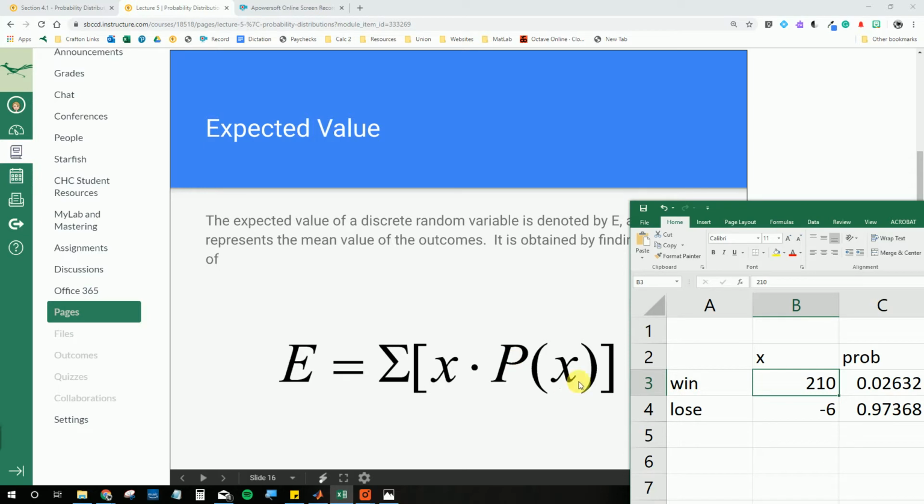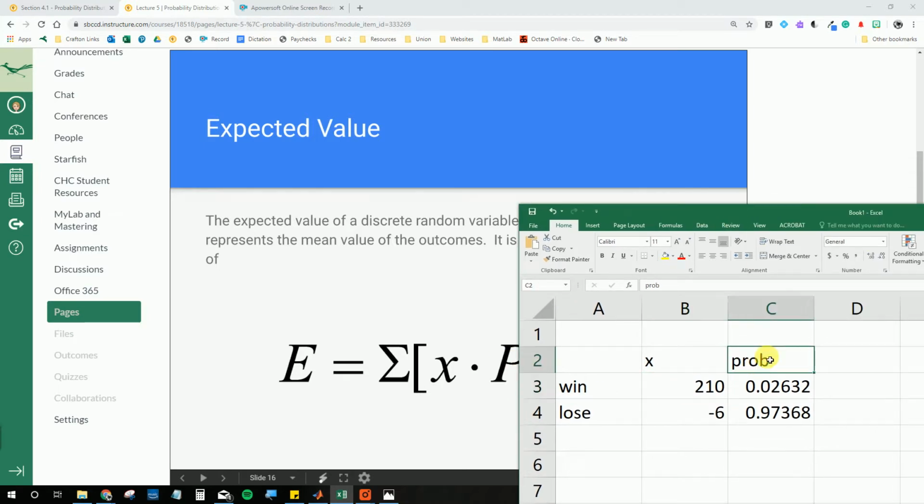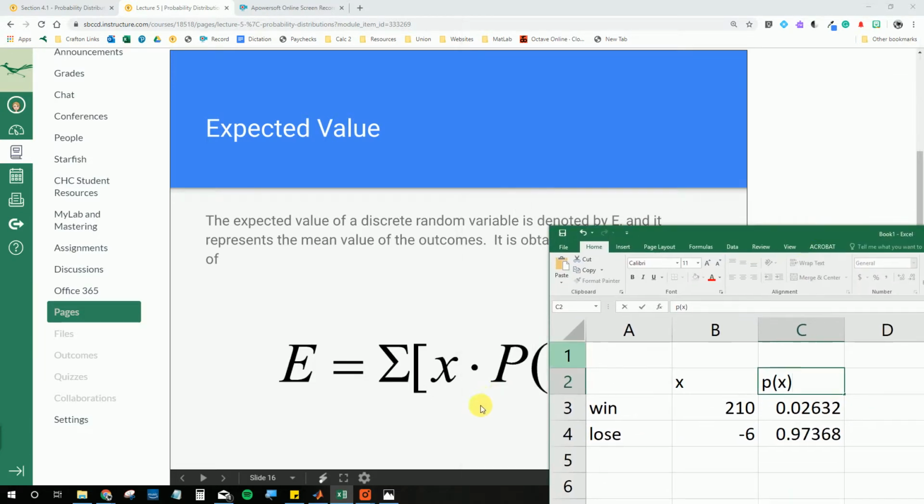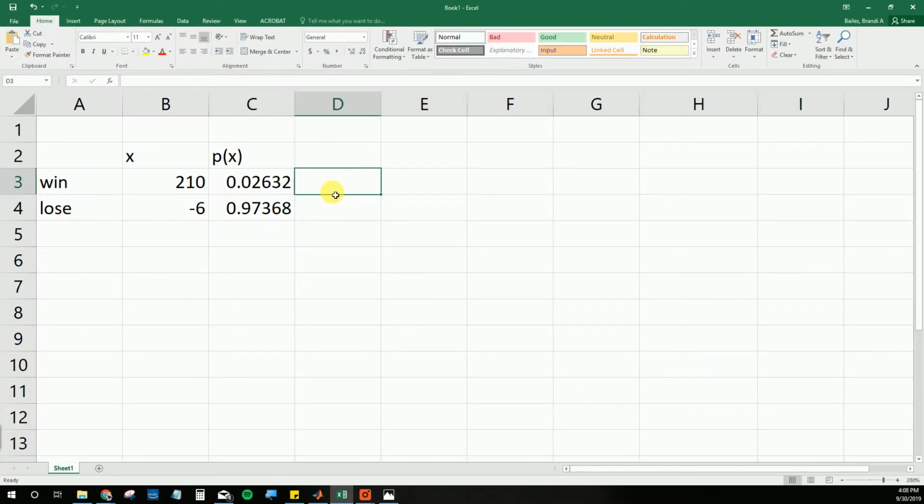Then we have probability of x, which we just nicknamed probability, but let's rename that so it's less confusing to look at. Now this is distinctly the probability of these 2 outcomes. I have to multiply these 2 things together and then add them up. So equals this times this, and then the enter button. I'm going to drag that down using my special skinny cursor.